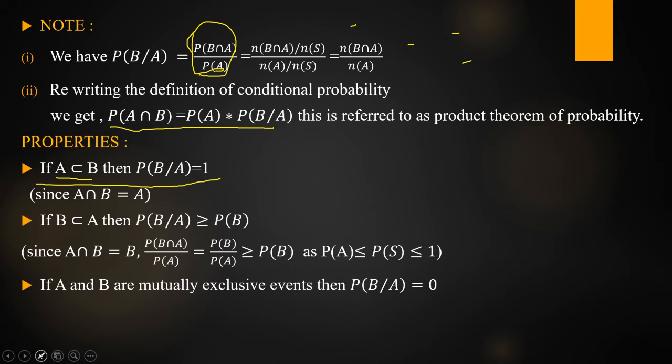Next, the third property. If A and B are mutually exclusive events, that is nothing but A intersection B is equal to the null set. A intersection B is the null set, so the probability of the impossible event is 0. So that's why P of B given A is equal to 0. That is the reason: A intersection B is equal to phi, therefore P of A intersection B is equal to 0.